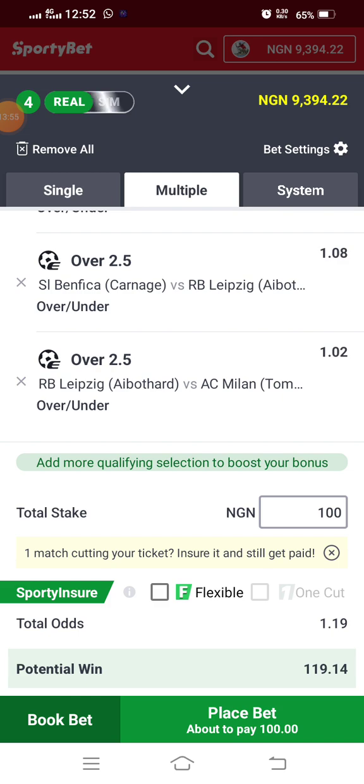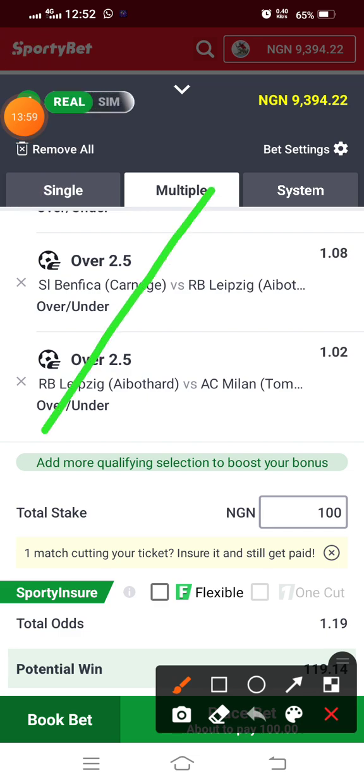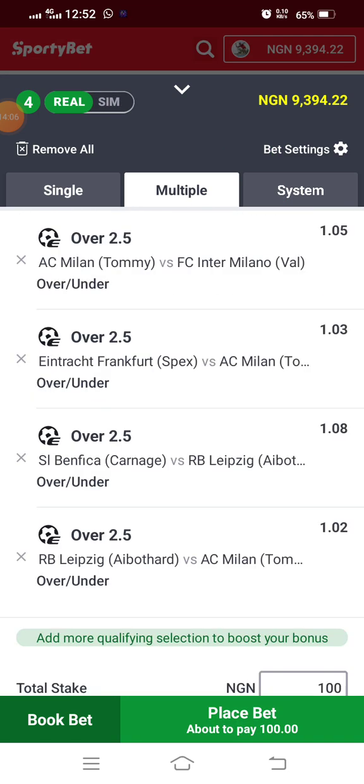Okay, so your trading equity, as you can see right there, my trading equity there is 9,394. So I'm going to be trading with 10% of my trading equity. I'm actually supposed to trade with 50% of 10% of my trading equity. That's the rule. When you're trading a single event, you trade with 10% of your trading equity. That's the rule of engagement, one of the rules of engagement. But if you are trading with multiple events like it is right here, you have to use 50% of 10%